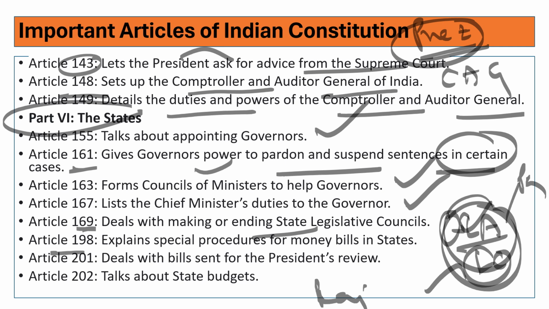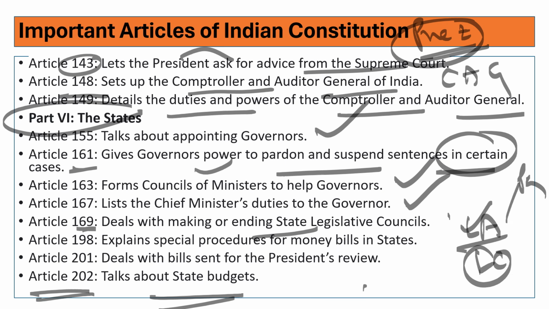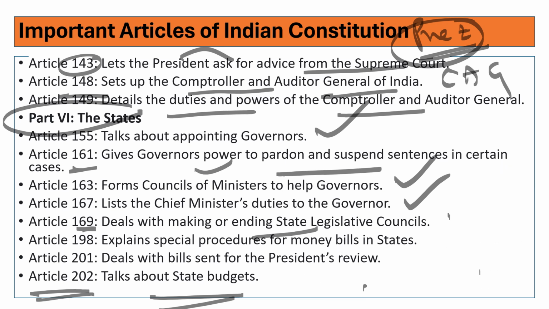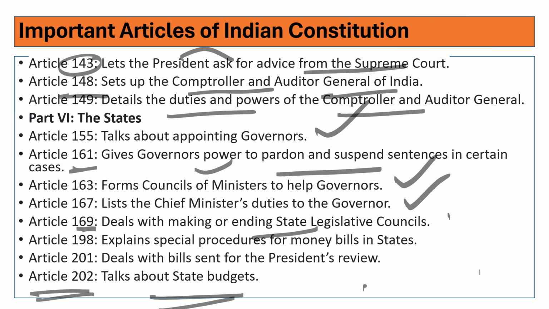Article 198 explains the special procedure for money bills in states. Article 201 deals with bills sent to the President for review. Article 202 talks about the state budgets. This article, on bills sent to the President for review, has been under huge contention in recent days because the role of the governor has been discussed from several points of view. Even political parties are contesting that the governor should be a link between state and center.